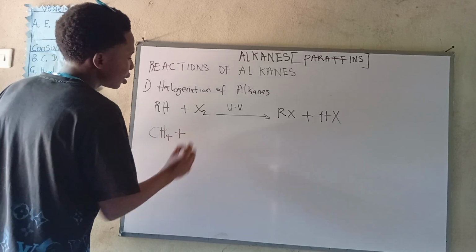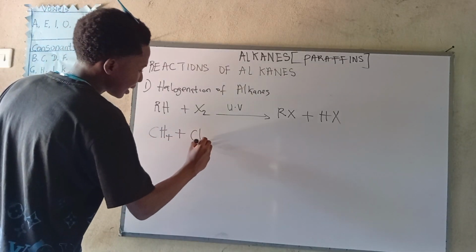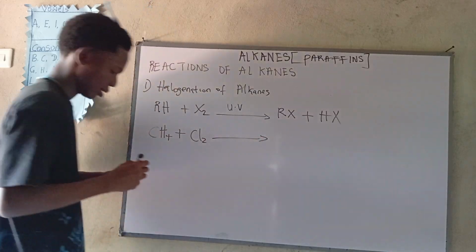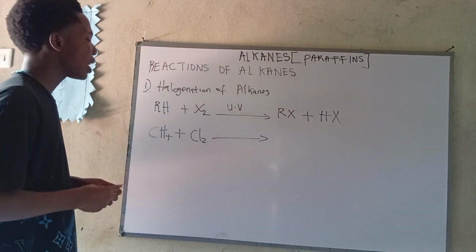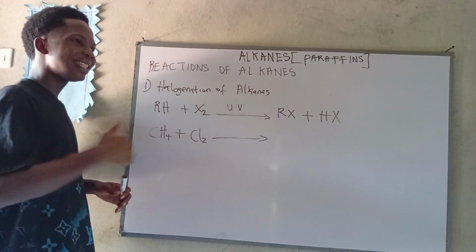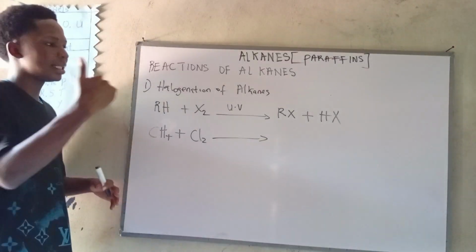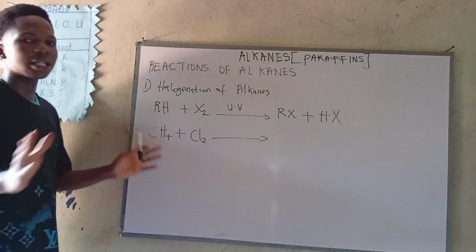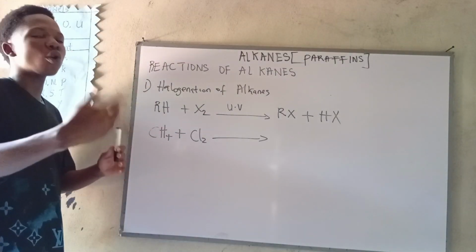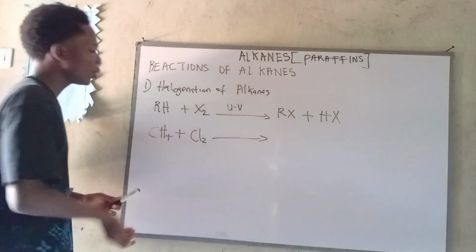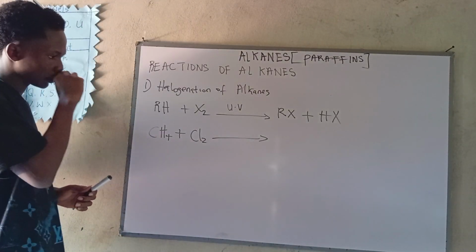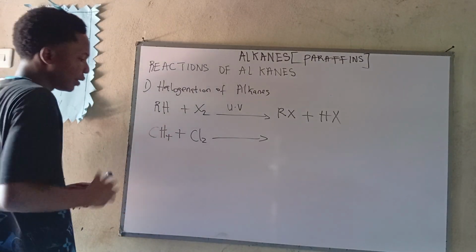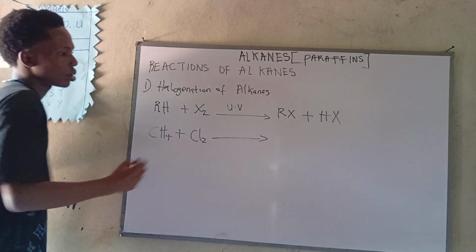Now, which one will we use? Chlorine as an example. But wait, this reaction we're about to do now is a step-by-step reaction. It's not a simple reaction we can just do once and get rid of. No, it is a continuous reaction. Okay, so now what will happen here? If we react with both of them, we will get what?